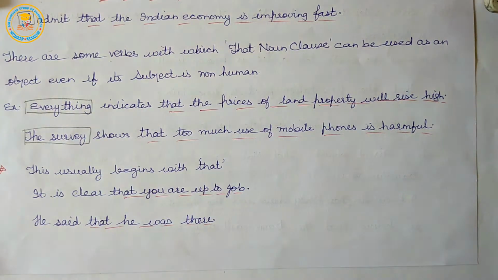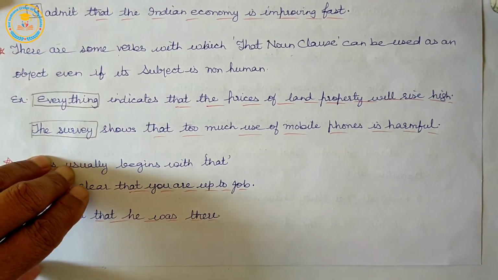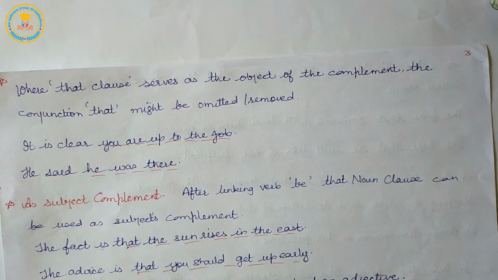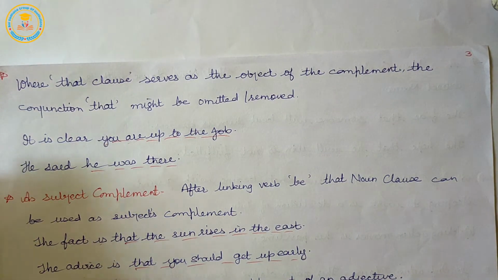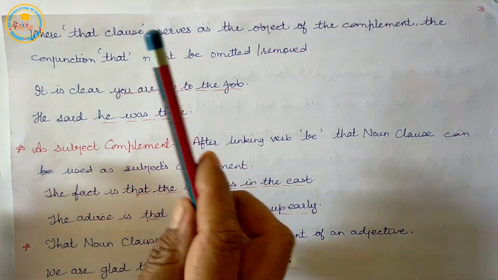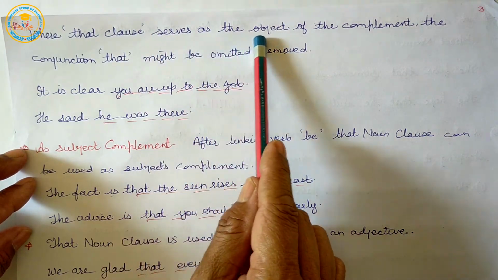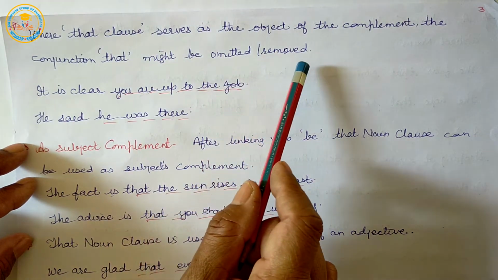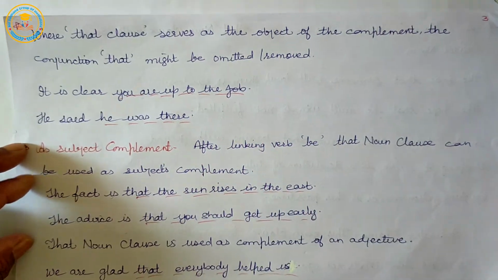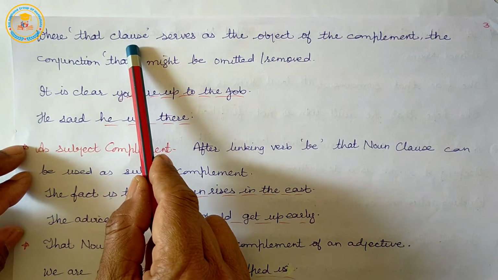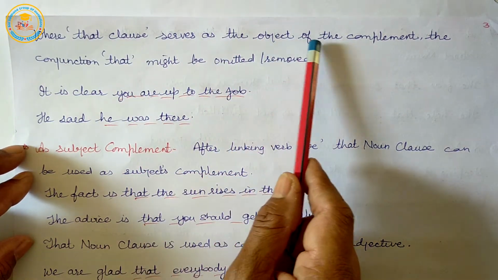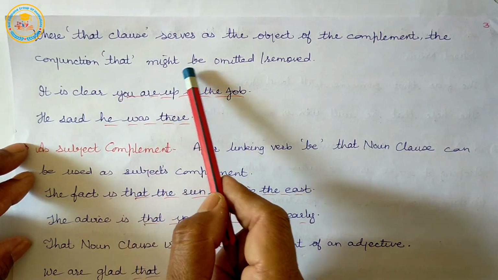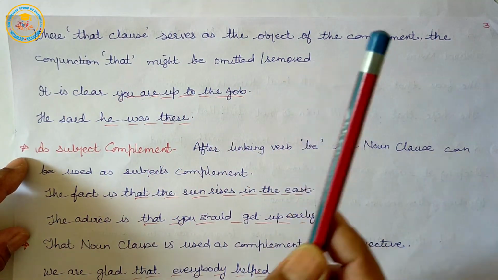Our next use is where the that clause serves as the object or the complement: the conjunction that might be omitted or removed.